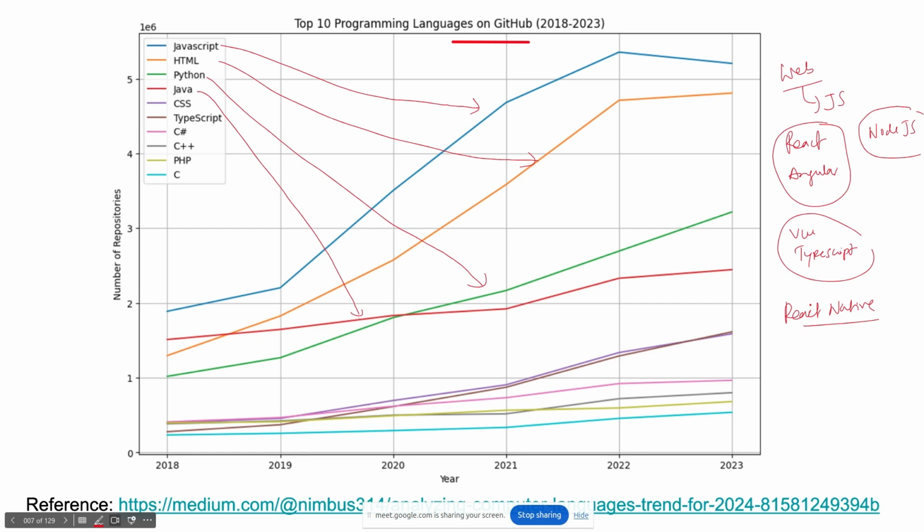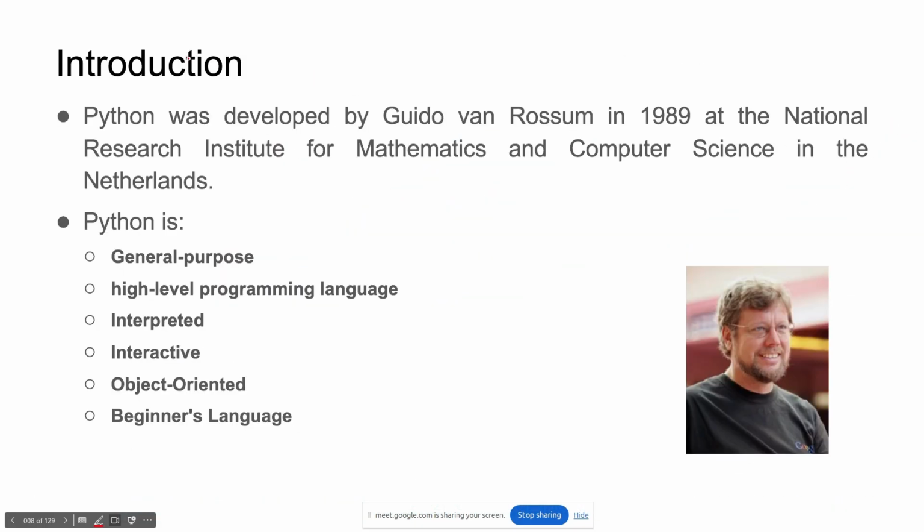But from a data science point of view, we should learn Python, right? Why am I explaining all these things to you? The reason is you should understand, you should take the decision on the basis of data, not on the basis of my recommendation, right? Okay.